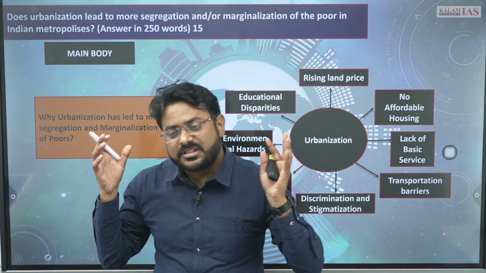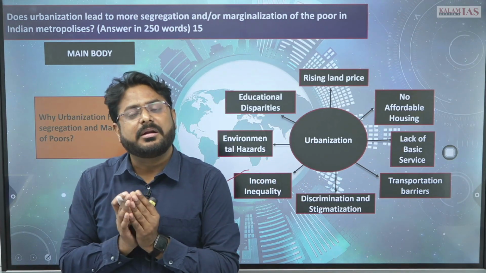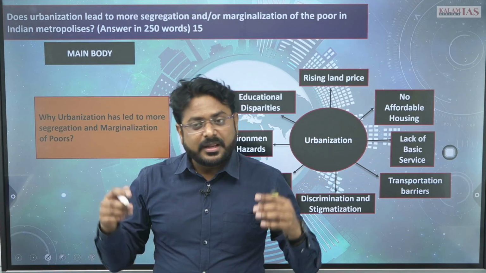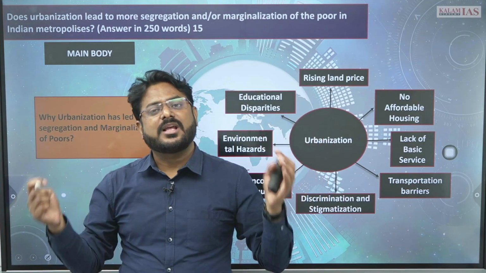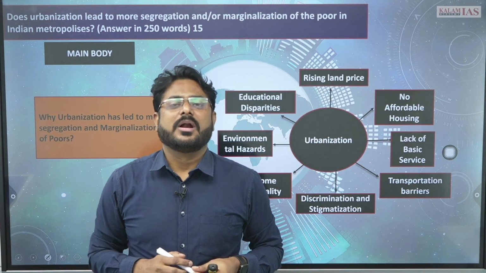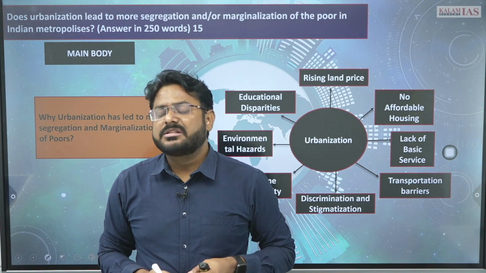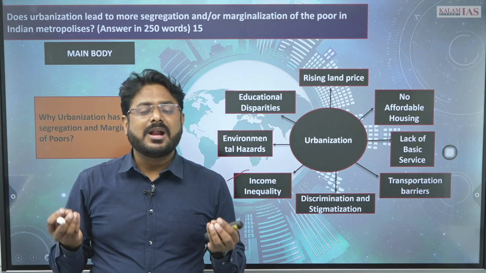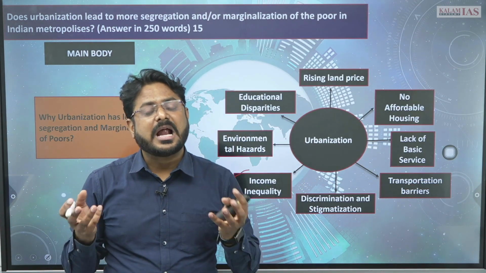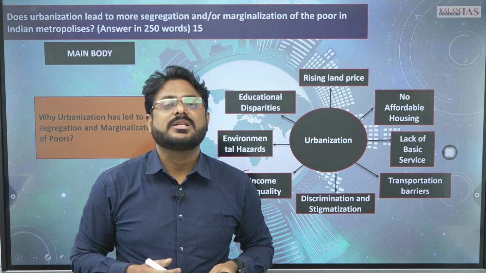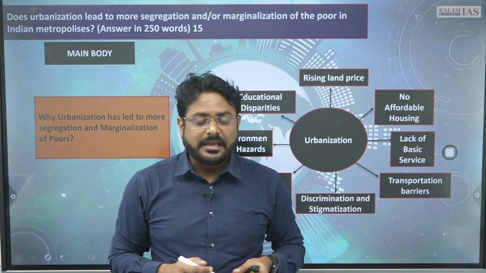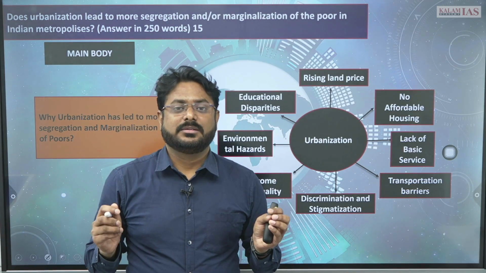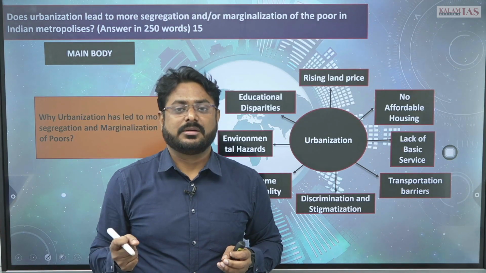Then educational disparity is there. The children of rich people are studying in international schools, right, and in the international schools they can compete wherever they want, they are getting excellent quality of education. But the poor people who are living in the urban areas, their children are not getting basic education, right. Whatever education they are getting is not adequate and not good quality, right.